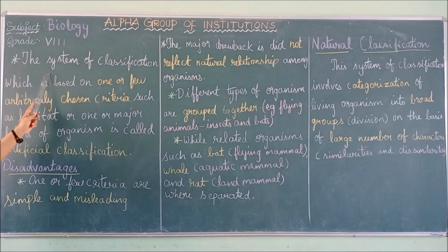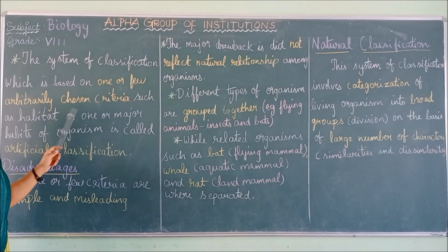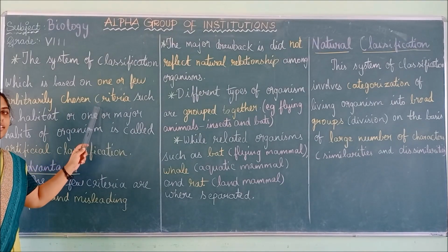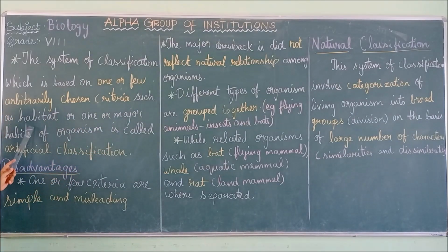Artificial classification is the system of classification based on one or two chosen criteria, that is characteristics. One is habitat and another is one or more major habits of the organism. That is what is called artificial classification.